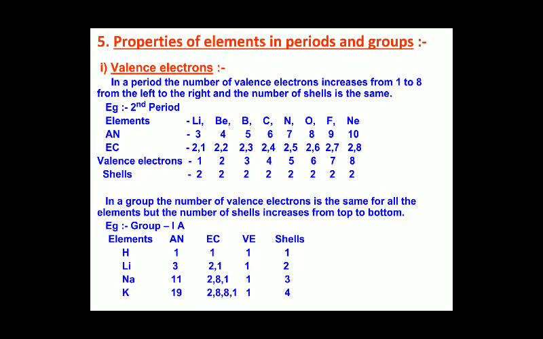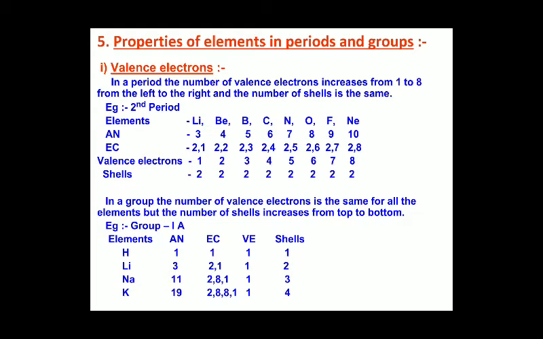In the same way, along the period, from left to right, electrons are added, and as the electrons are added, the valency also changes. That is, the valency increases. But when you look down a group, the elements of that specific group have the same valency. For example, if I take the first group, the valency will be 1.